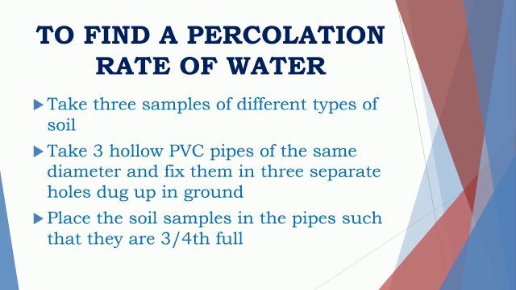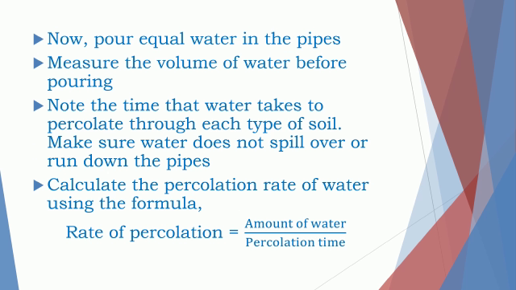Now children, we will study an activity to find the percolation rate of water in different soil samples. For this you are required to take 3 samples of different types of soil, and 3 hollow PVC pipes of the same diameter, and you fix them in 3 separate holes dug in the ground. Now you place the soil samples in the pipes such that they are 3/4 full. Now you pour an equal amount of water in the pipes.